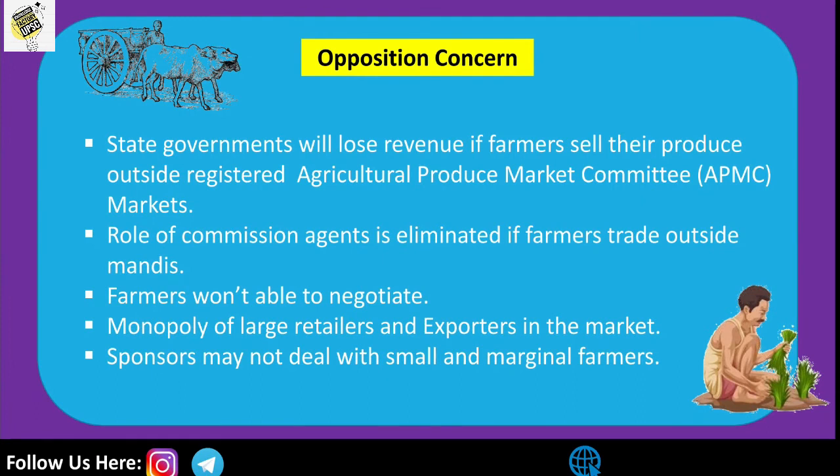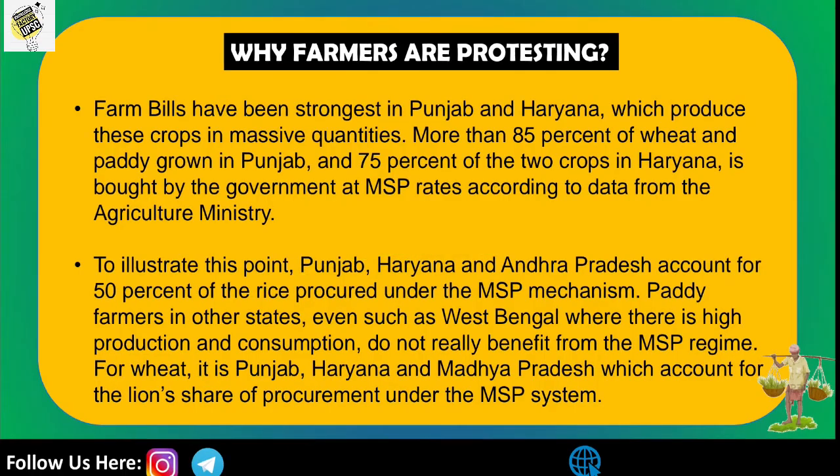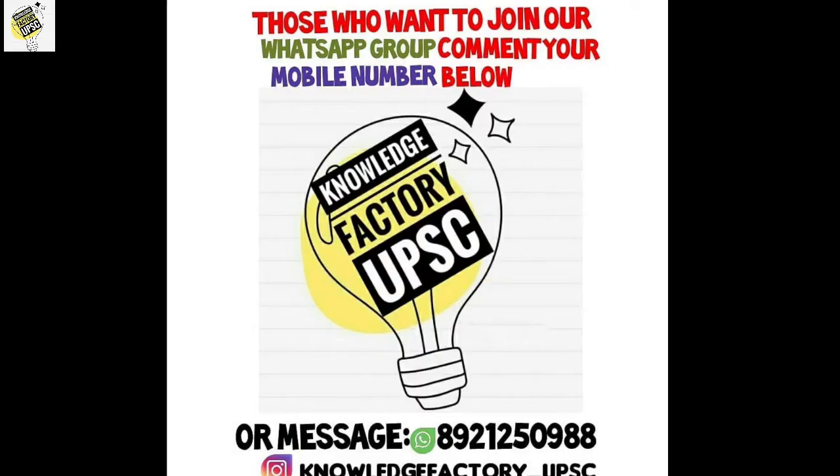And we also discussed why there was opposition between the farmers and the government, and why the farmers are protesting against this act. Okay, these are the main important features of the Farmers Act.